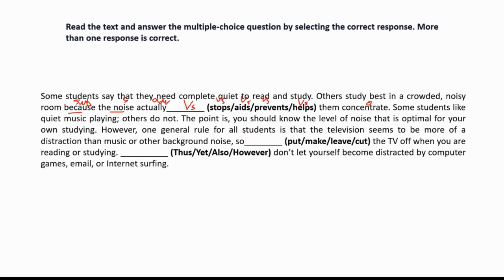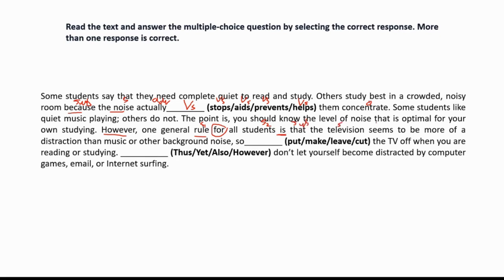Then here, so is there. Just a second, I'll decode everything so that it should make sense. Here, however, is extra information. The one general rule is your first subject. For is connecting the second subject. Second subject, all students. So first subject is singular, that is why is there. That is your subordinate conjunction.